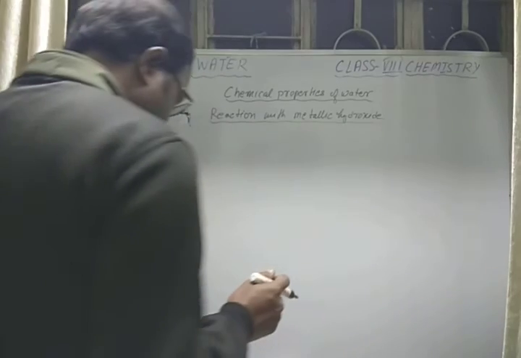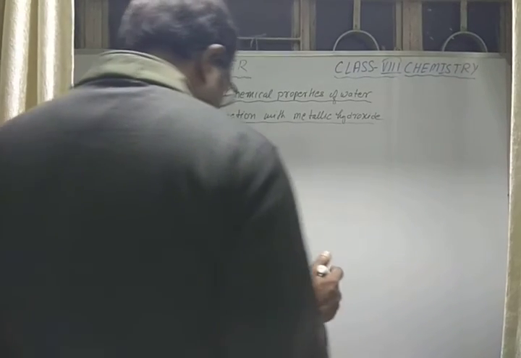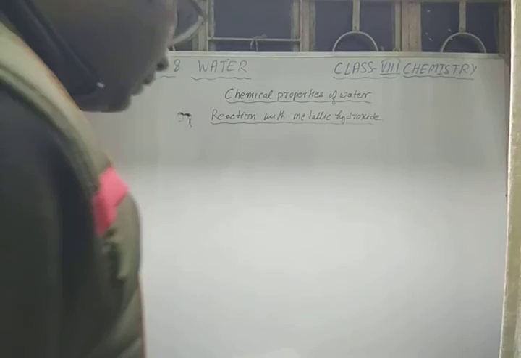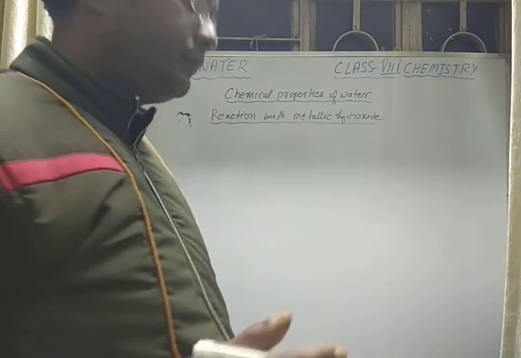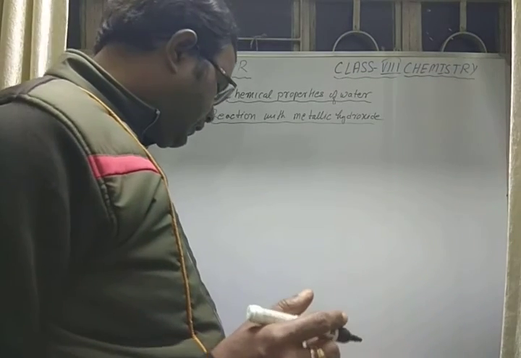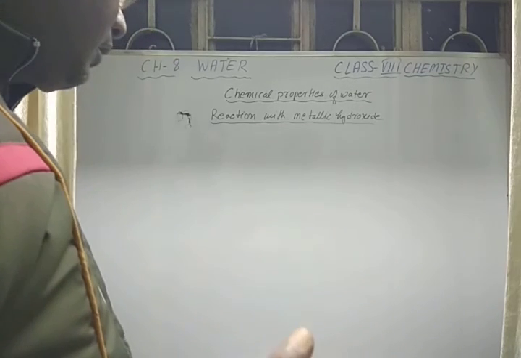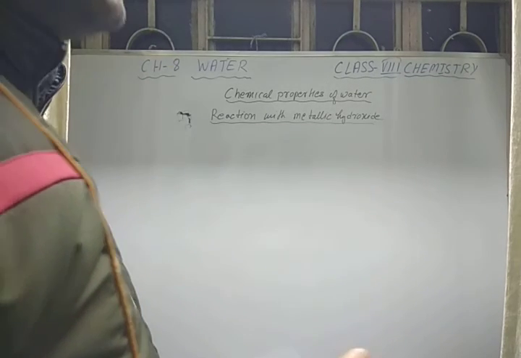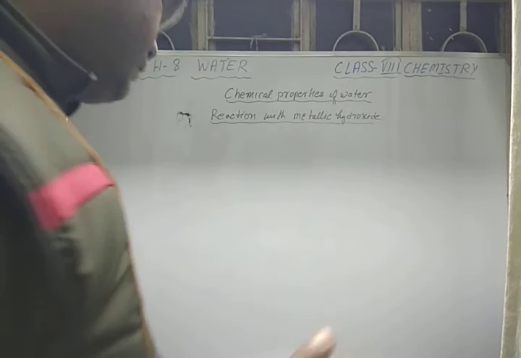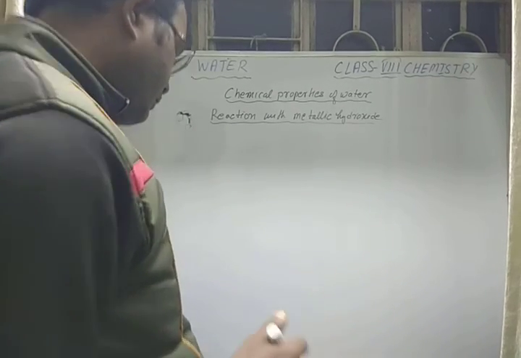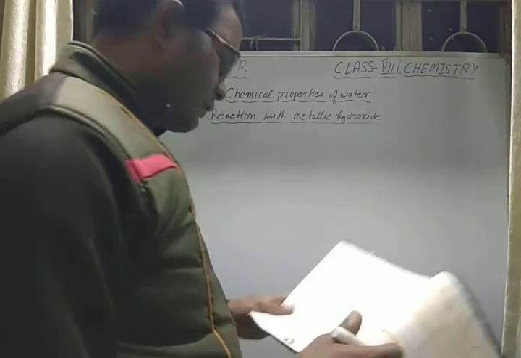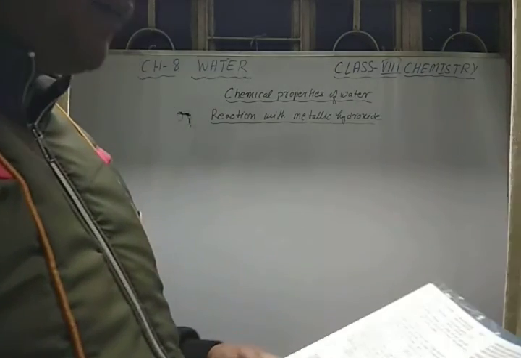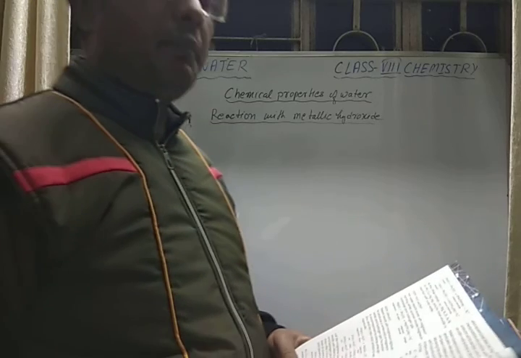When water reacts with metallic oxides, like those of potassium, sodium, calcium, magnesium, they give metallic hydroxide. So what do we see here? They combine with water to form hydroxides, which are mainly bases.